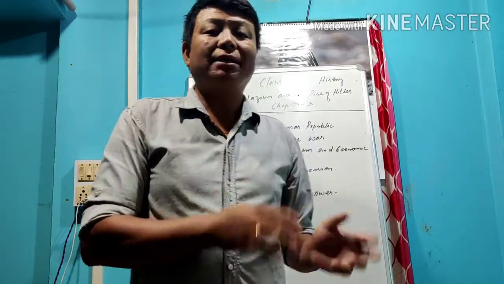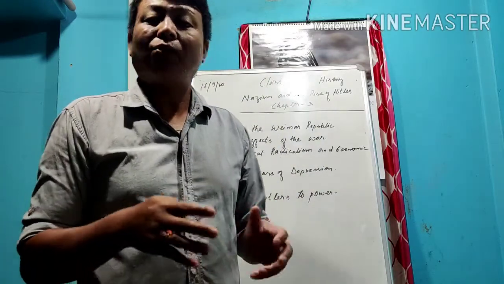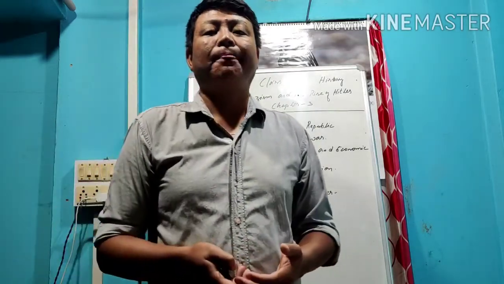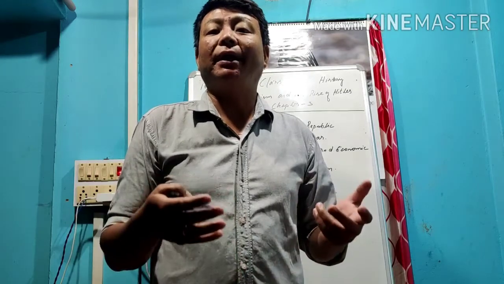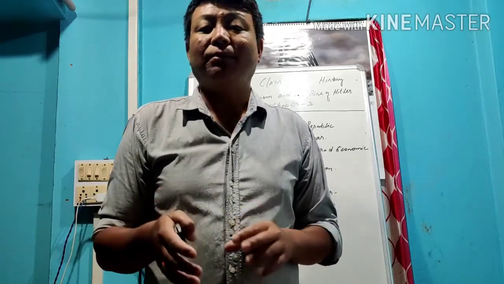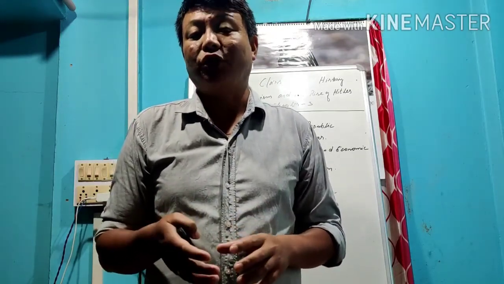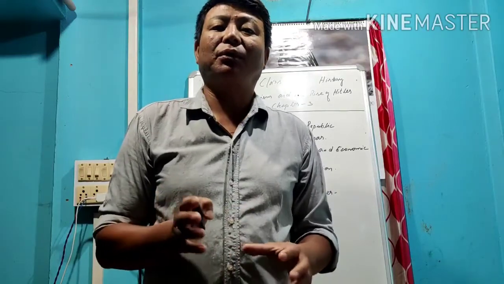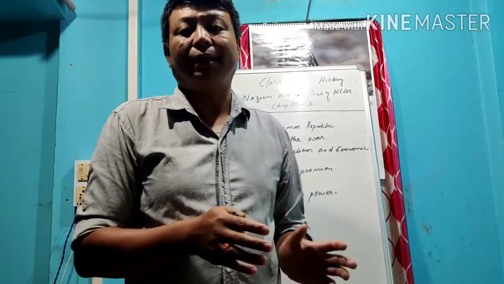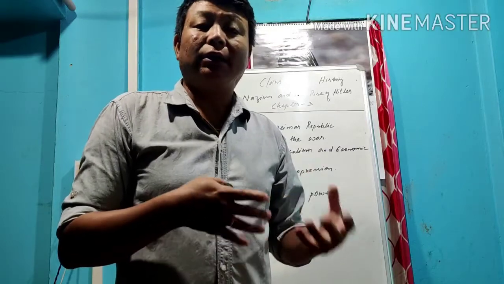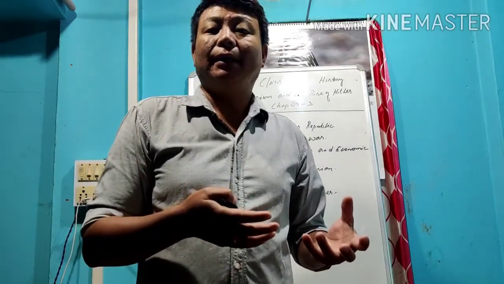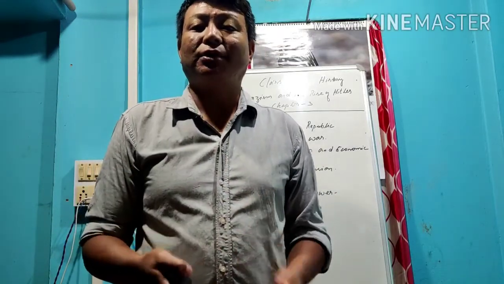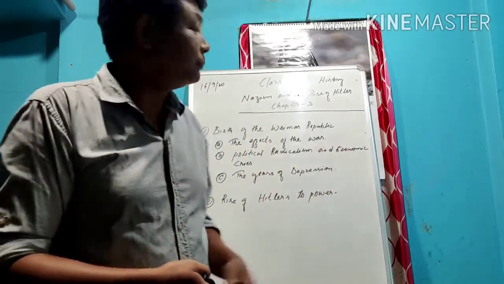So what was the result of the First World War, how was Nazism formed, how did Hitler become the Chancellor of Germany in 1933, how did the Second World War start due to the First World War, and what economic and political factors changed in Germany. These are the things we will study in this chapter.